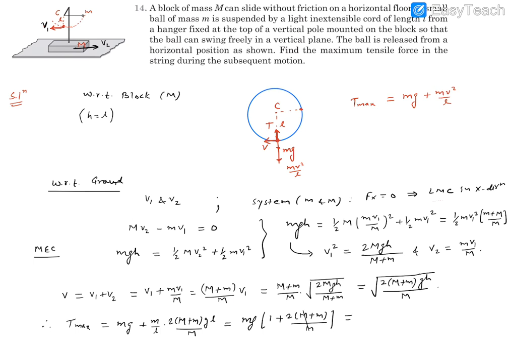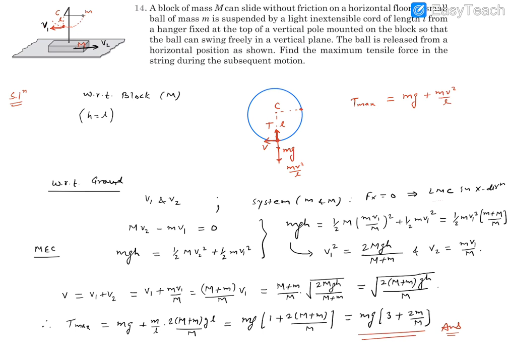If you divide by this capital M, that will cancel out, it will be 2, so 2 plus 1 is 3, so it's going to be small mg within the bracket 3 plus twice small m by capital M. This is going to be the value of maximum tension, and that's what the question is asking for. So basically this will become your expression for the answer.